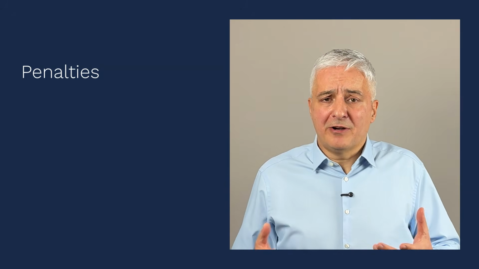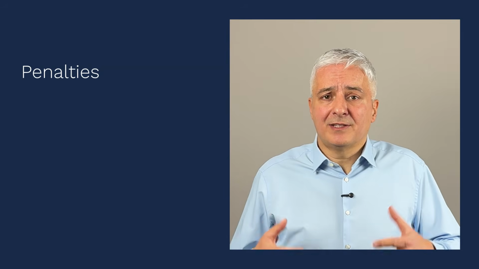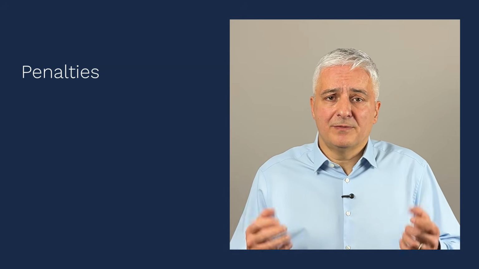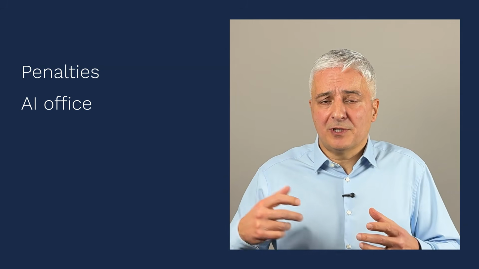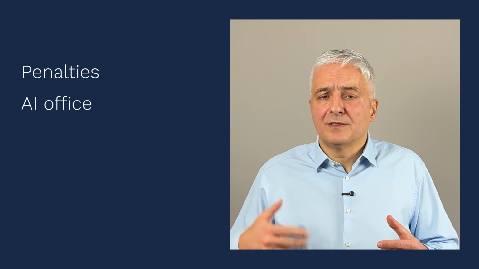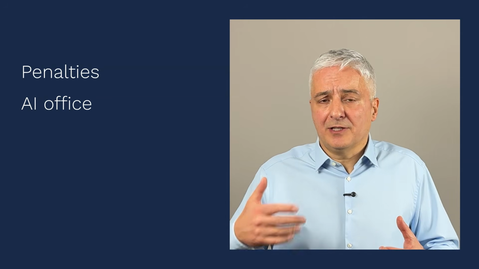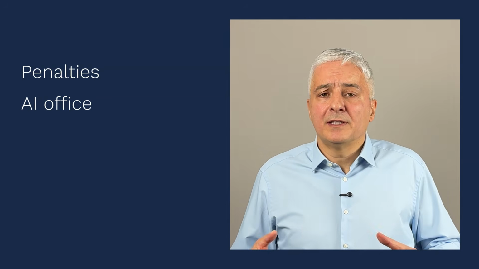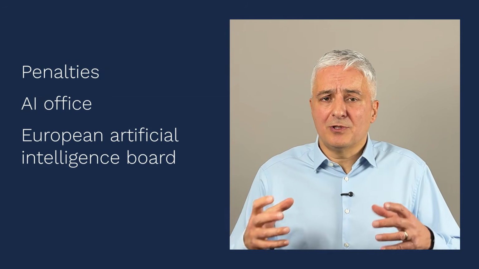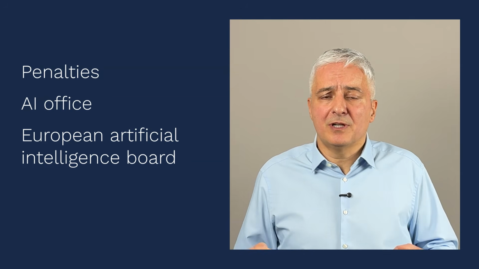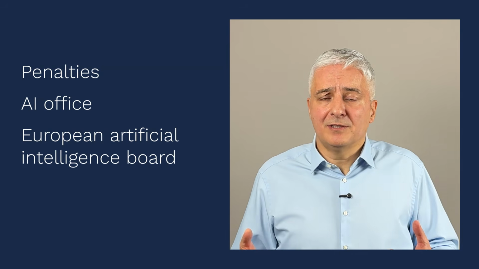And when it comes to government bodies that are in charge of enforcing this EU AI Act, the Act specifies numerous government bodies, but the most important ones are this AI Office, which actually works as part of the EU Commission, and this AI Office monitors the implementation of this EU AI Act and can actually impose some of these penalties. And then there is this European Artificial Intelligence Board, which basically coordinates activities between EU countries, but also issues various opinions on how the Act needs to be implemented.